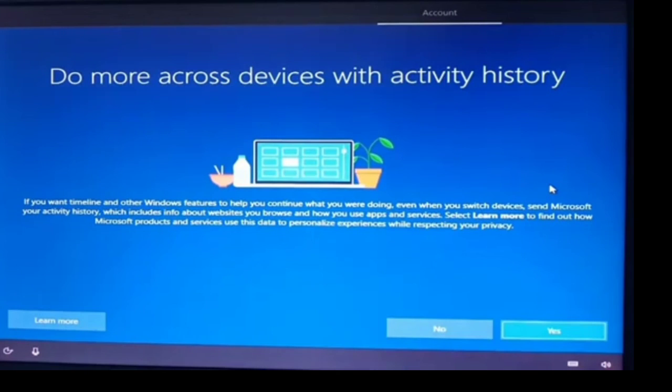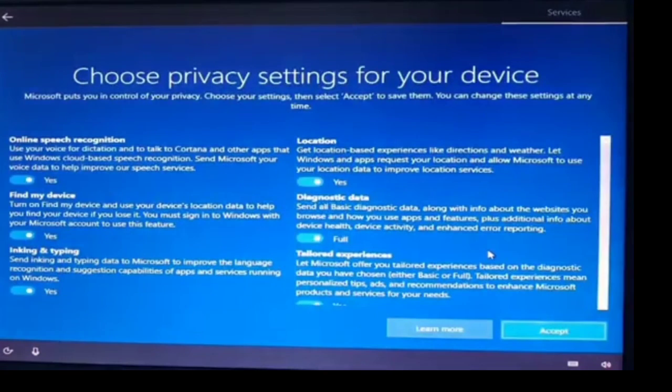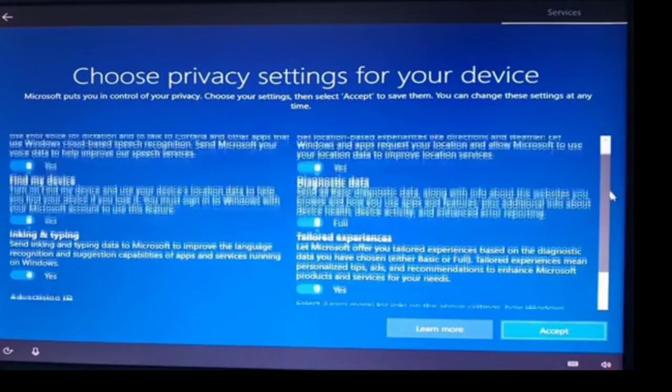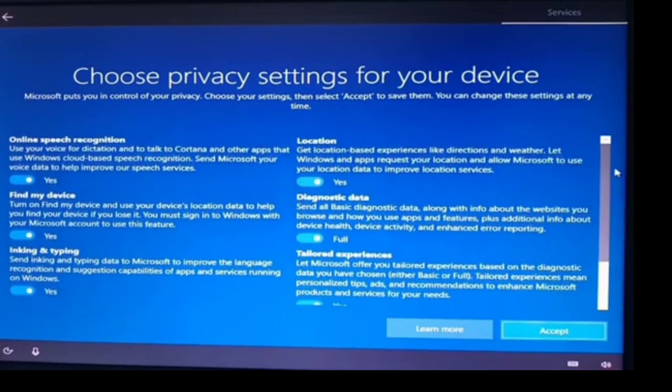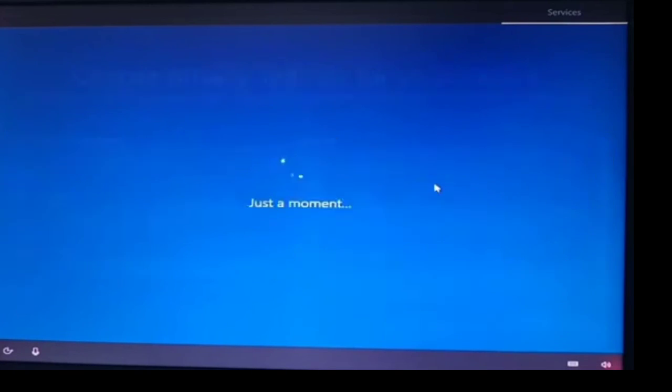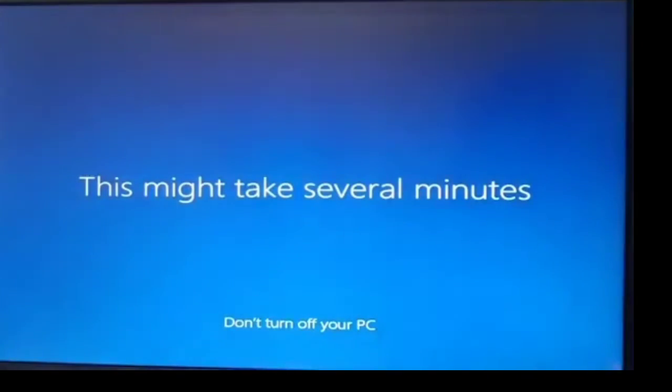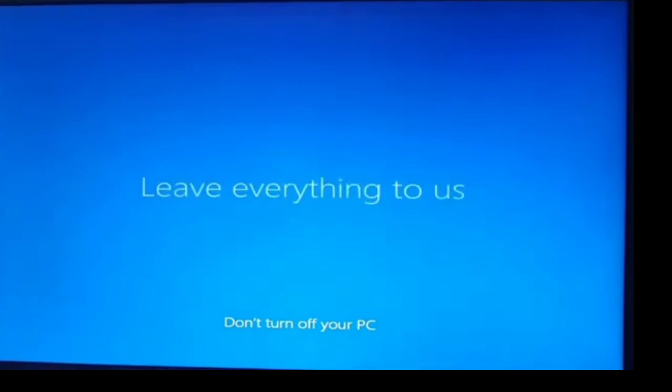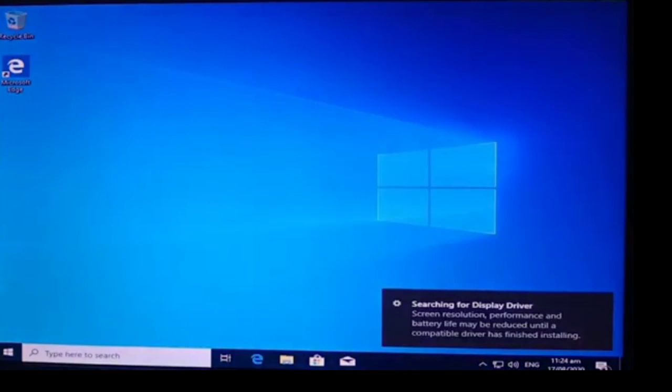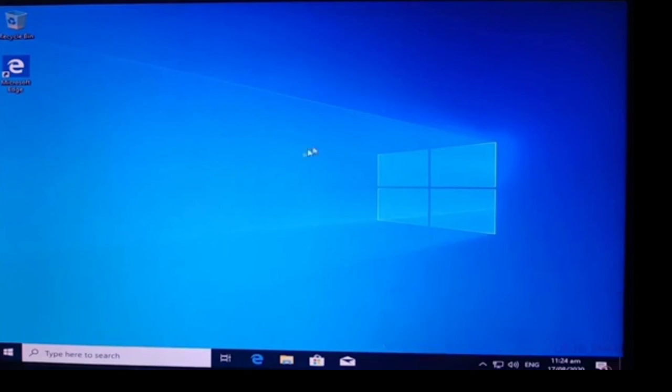So here let's just click no so that we can easily finish. So here you will just click accept. Let's just wait for a while for the setting up of the computer. Here is the result. We are finally done installing Windows 10 in the PC.